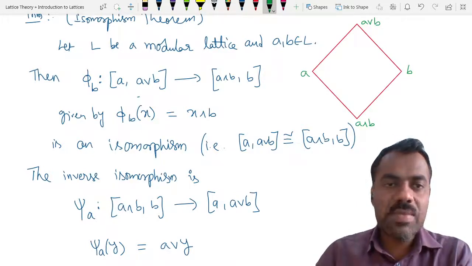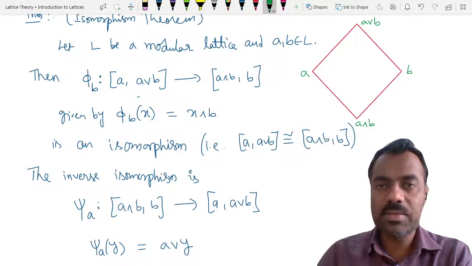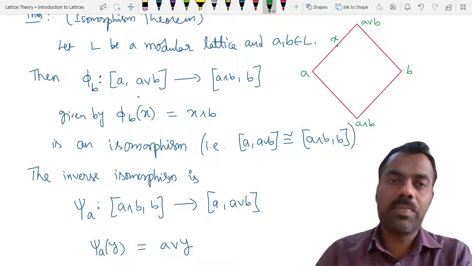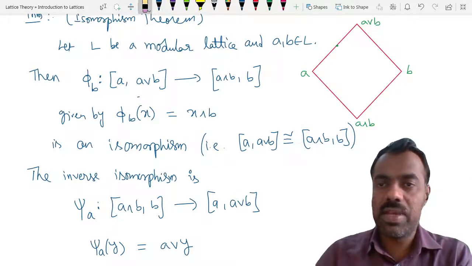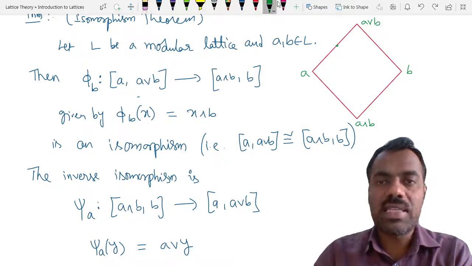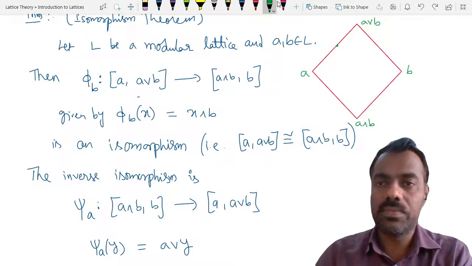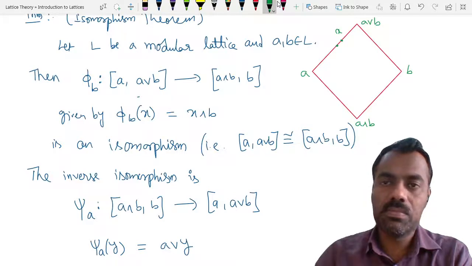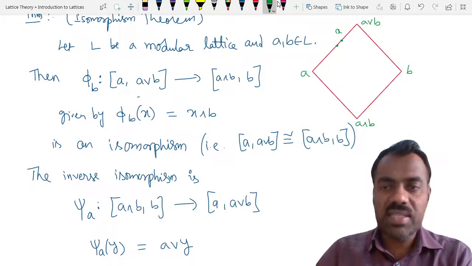You take any element between A and A join B. If I take some x in between, this is my x. Let me take it a little far away. Where is this x going to?